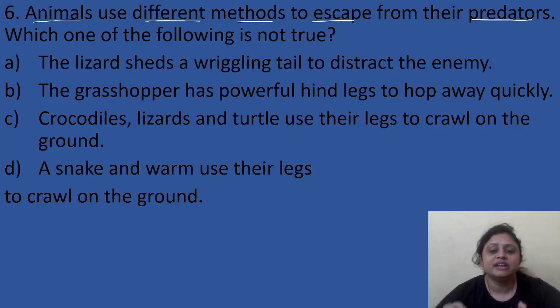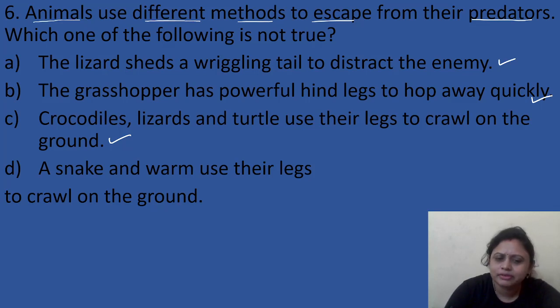The lizard sheds a wriggling tail to distract the enemy. Is it correct? Yes, it is correct. You may have noticed it. Next, the grasshopper has powerful hind legs to hop away quickly. Yes, this one is also correct. Next is option C. Crocodiles, lizards and turtles use their legs to crawl on the ground. Yes, this one is also correct. A snake and worm use their legs to crawl on the ground. Is it true? Do snakes and worms possess legs? No, they do not possess legs. So how will they use their legs to crawl on the ground? So here the correct option is option D.